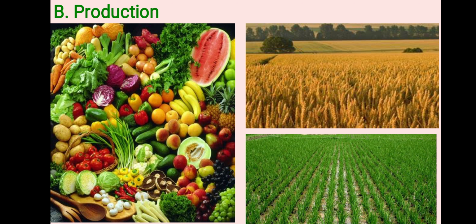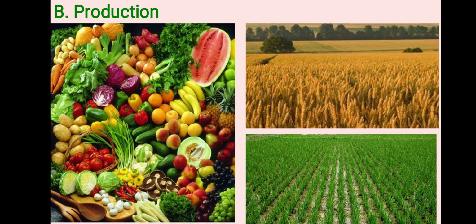The production of food, crops, fruits, flowers and grains depends upon the soil and the climate. Due to the different chemicals present in the soil, man grows different types of crops in different soils.